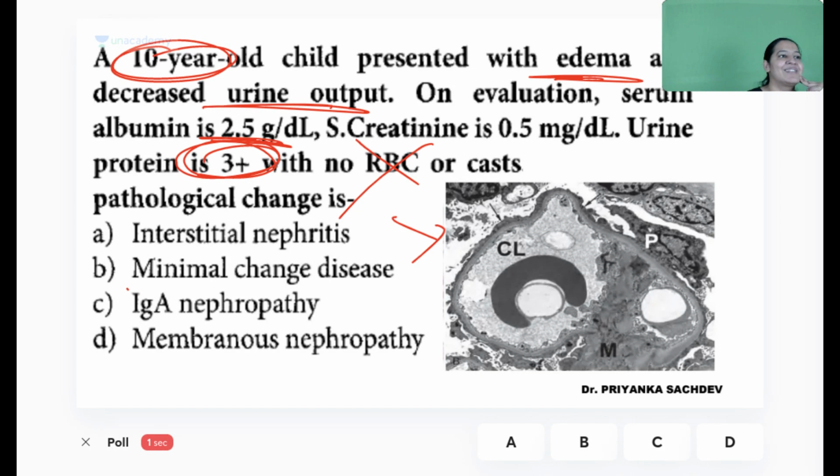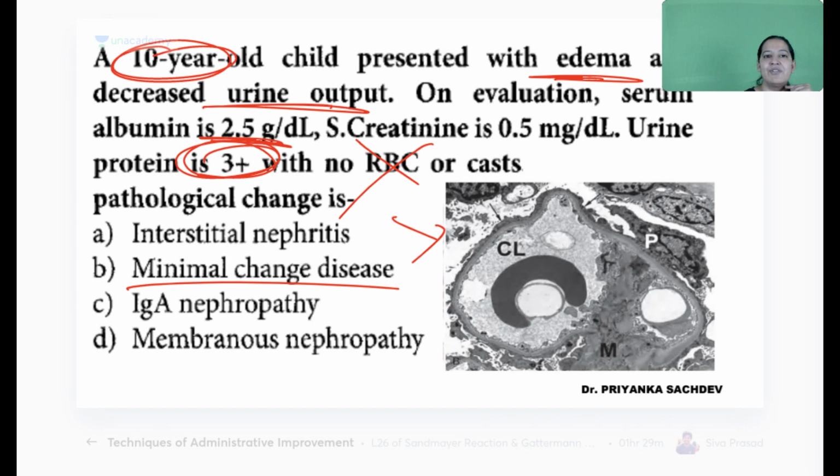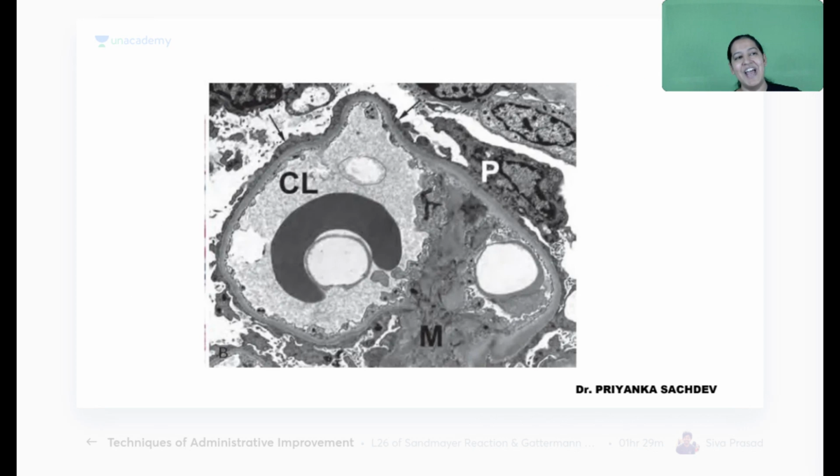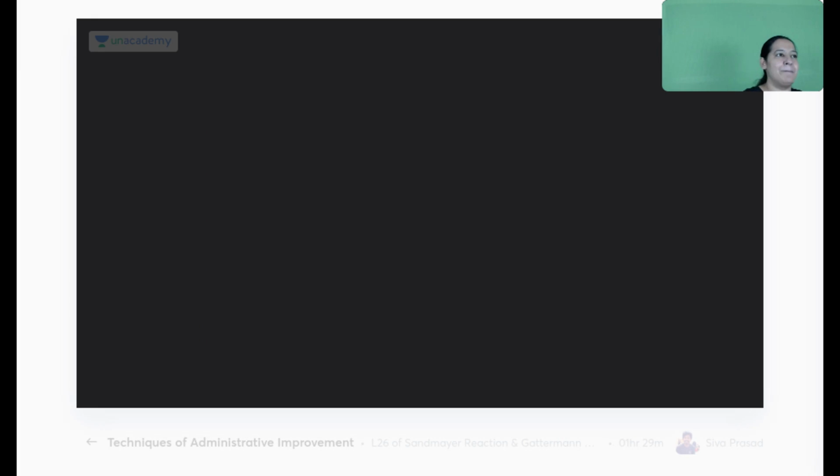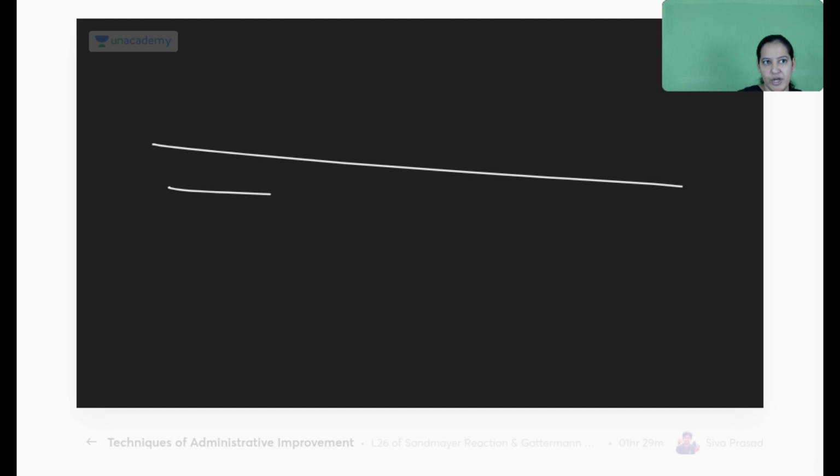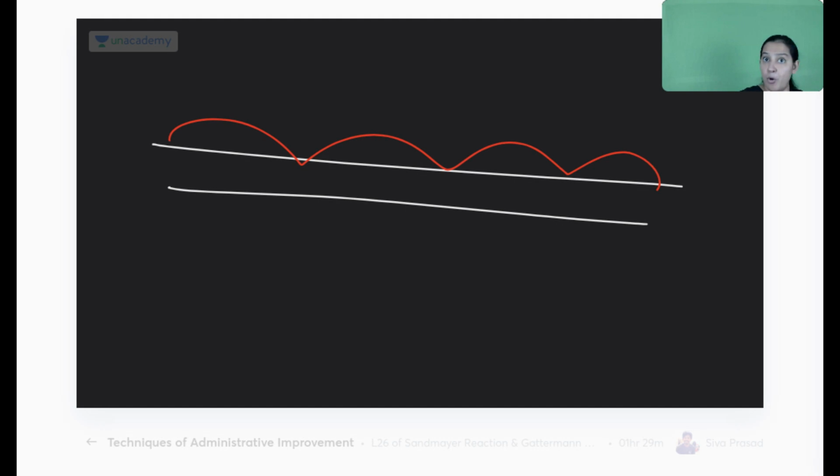Most of you are right. The correct answer here is MCD. Points to Saifuddin and Dr. Gaurav, who are first to answer it correctly. What I can see here is flattening of the podocytes. Podocytes are flattened here. Normally, there is a basement membrane in the center. I have told you the barrier. On one side, there is endothelium. On the other side, there are podocytes.